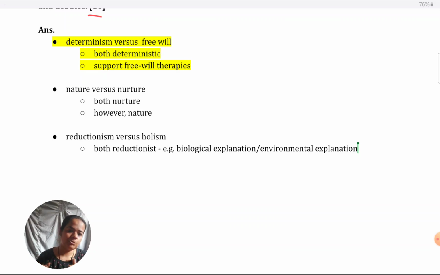So that part is ignored. So again, it becomes reductionist. Or you could also give psychic if you have learned about it, because as such it's not in the syllabus. Psychic explanation, I mean psychodynamic, Freud's explanation.